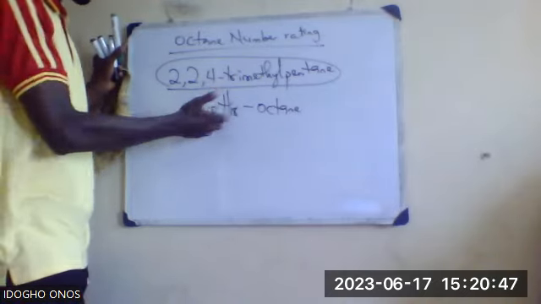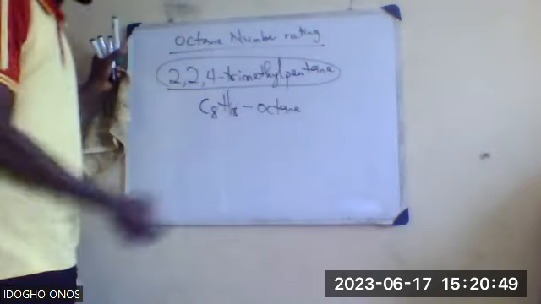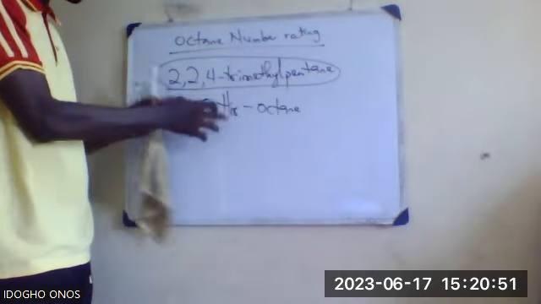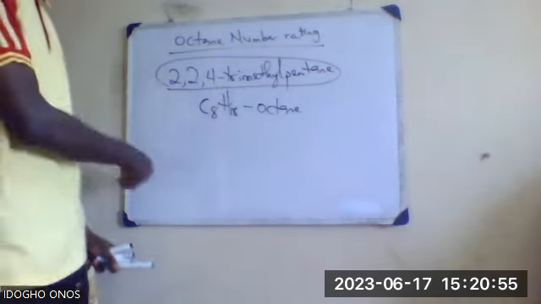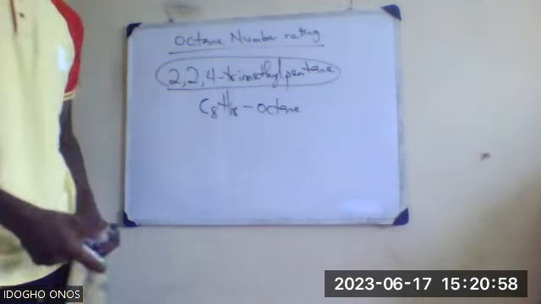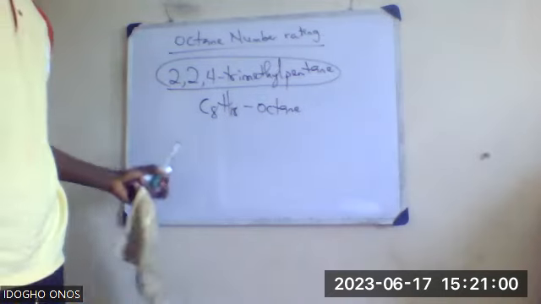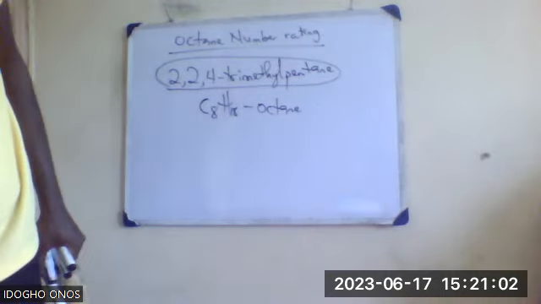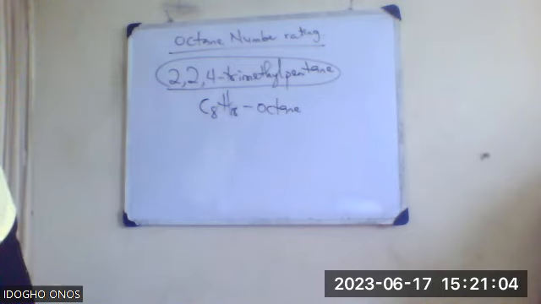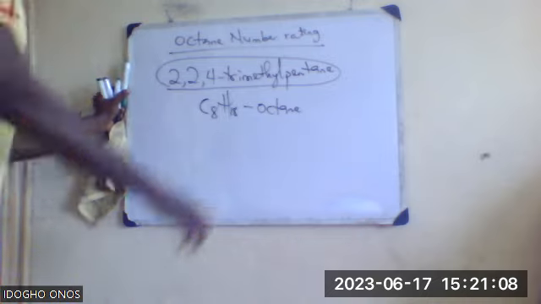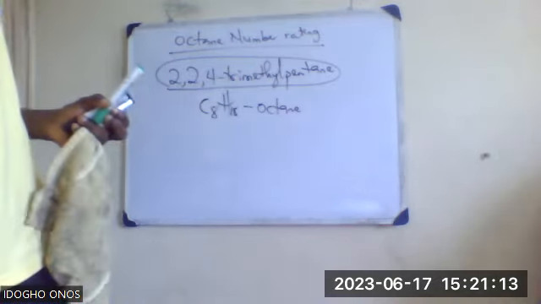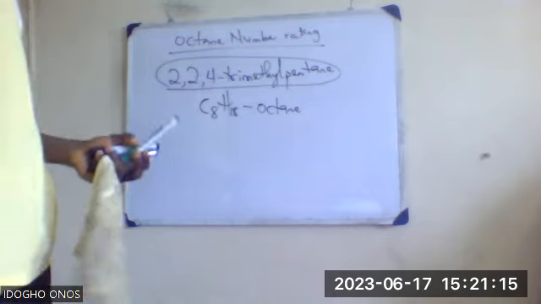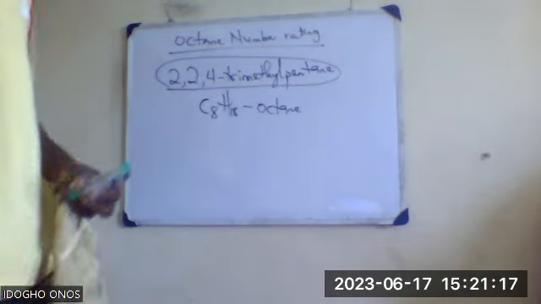If I draw this structure out, this is the straight chain, then this is a branch chain. So I am converting straight chain to branch chain, and in that process, I am improving the quality of the petrol. That is what we call octane rating. So let the students know it's as simple as that. In case they ask what is octane number or octane rating, it's simply the value which determines how smoothly a gasoline product or petrol burns in vehicles.